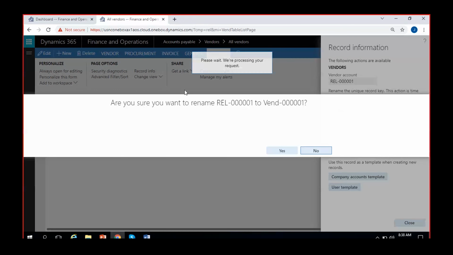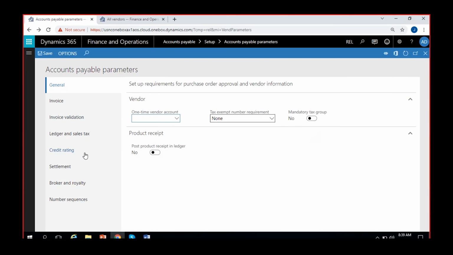So it will take some time actually because we also have posted some transactions for this vendor earlier. So on all those records as well as in the backend tables everywhere, it will erase this number and give the new number for the vendor. So it will take a little time.